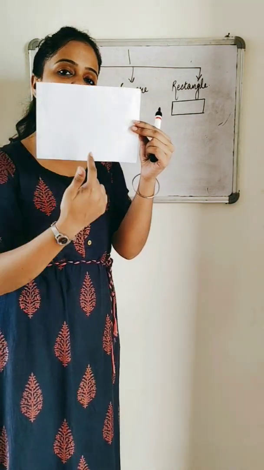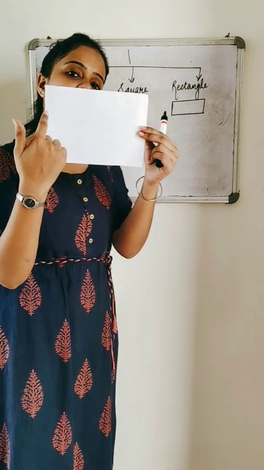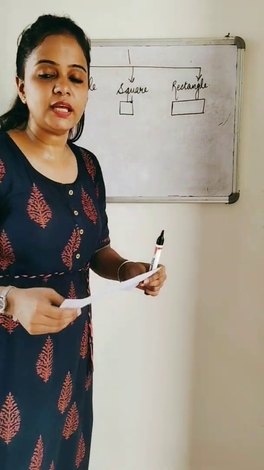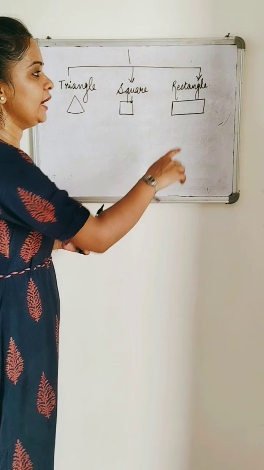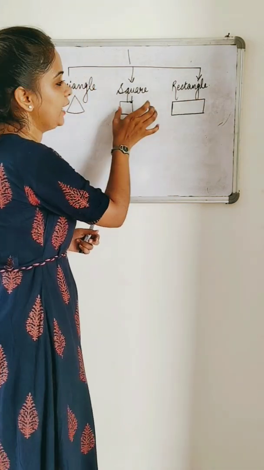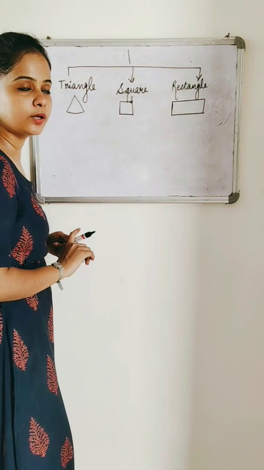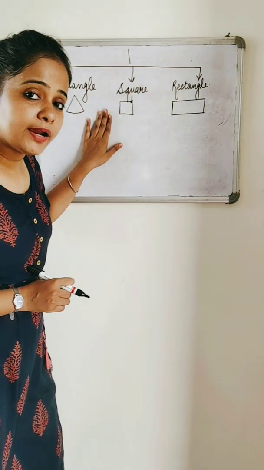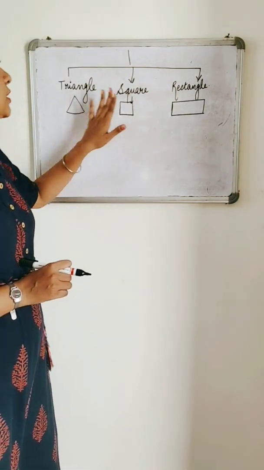Why? Because this side and this side are equal, and this side and this side are equal. Everything has a length and a breadth, but here the length is equal and the breadth is equal. Here the length is not equal to the breadth. Okay. You can easily find out the perimeter of these 3 figures.